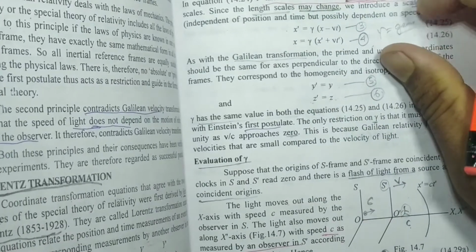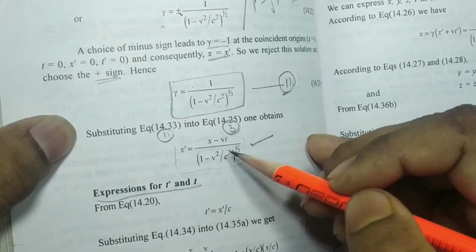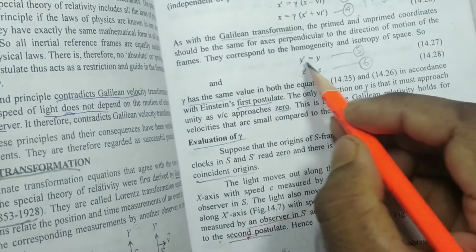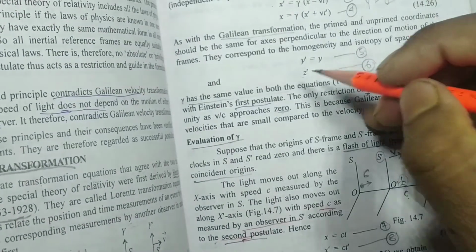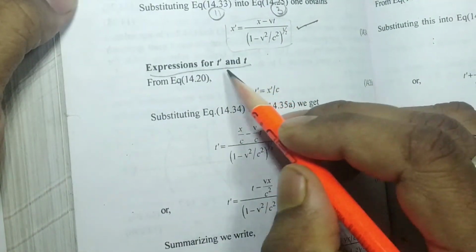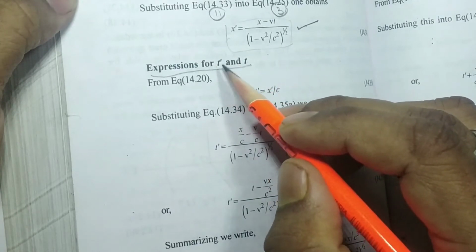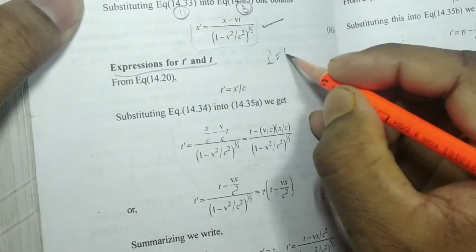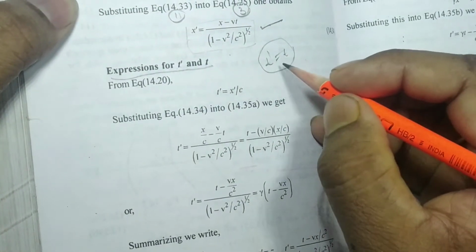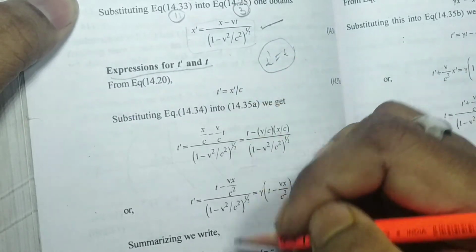So here we derived that gamma is 1 minus v square by c square to the power 1 by 2, so x dash will be this much. As y dash and z dash are not going to be changed, here we have to concentrate on t dash and t. That means how t dash and t are related to each other. In case of the Galilean transformation, t dash was equal to t, but in case of the Lorentz transformation it will not be so. In which way both are different, that we are going to discuss now.